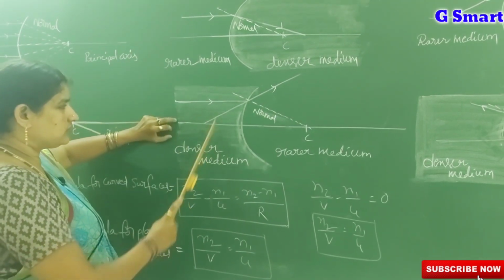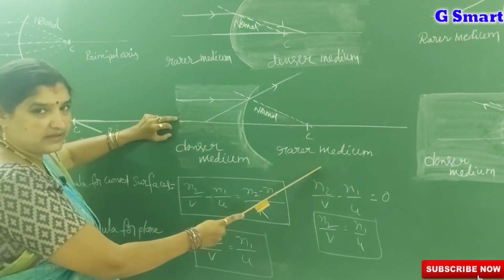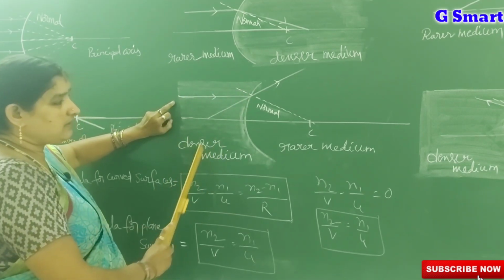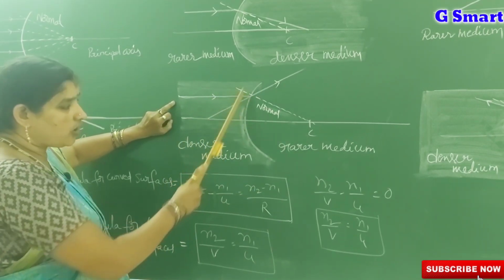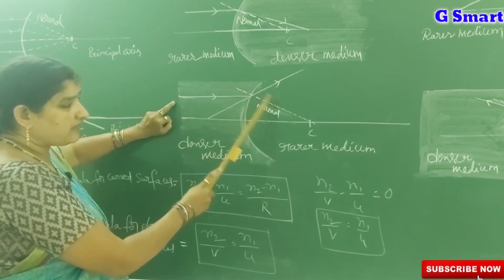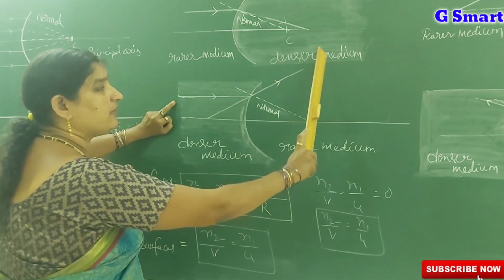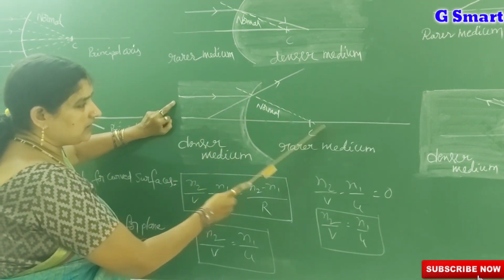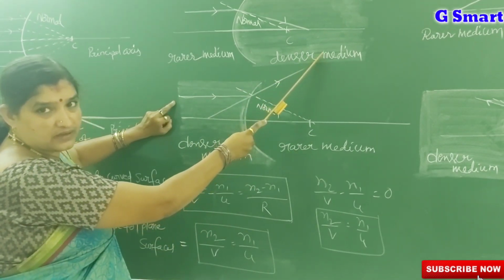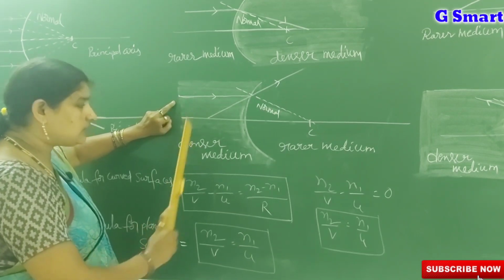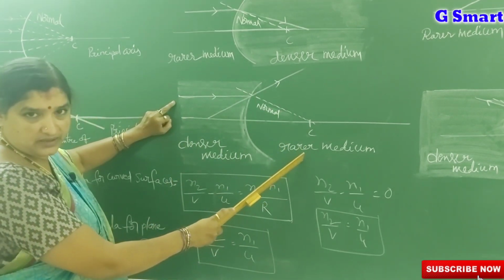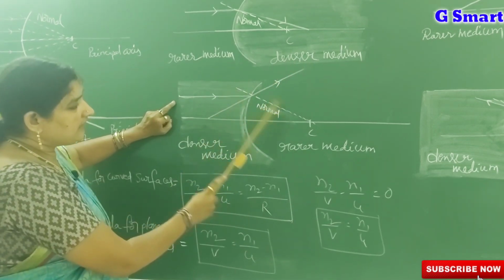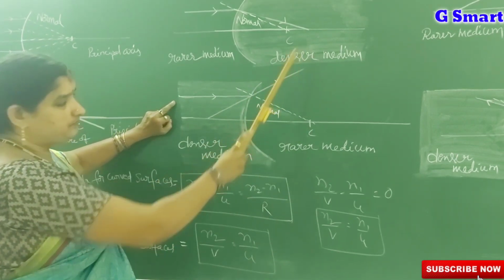Let us say, suppose this is the denser medium and this is the rarer medium. A light ray passes from the denser medium to the rarer medium through a convex surface. After refraction it bends away from the normal. See, this is the normal. It bends away from the normal. When a light ray passes from a denser medium to a rarer medium, after refraction it goes away from the normal.